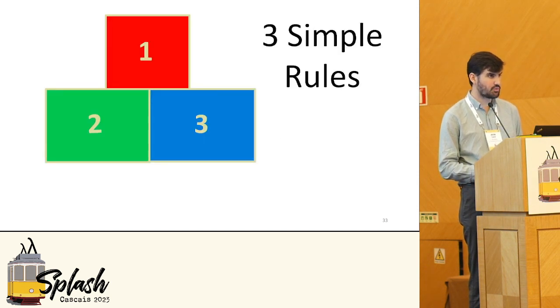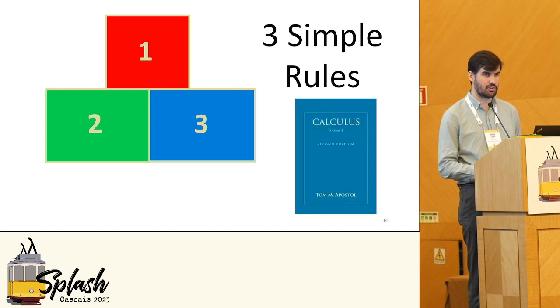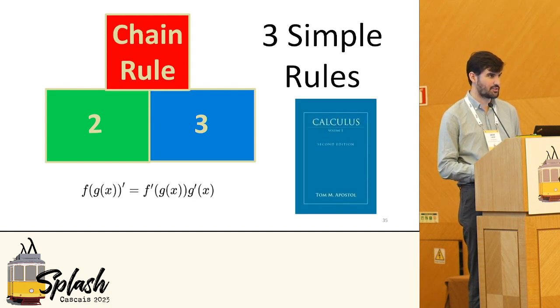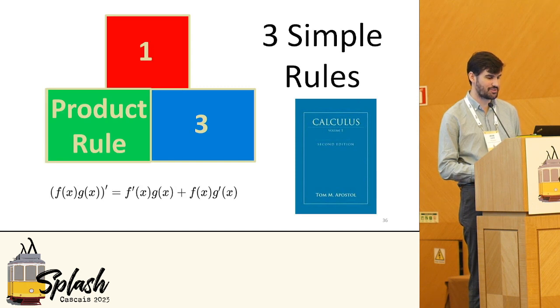Now, there's three simple rules that govern almost all of calculus. They're the chain rule, the product rule, and the quotient rule.